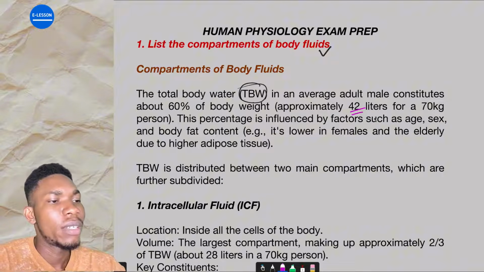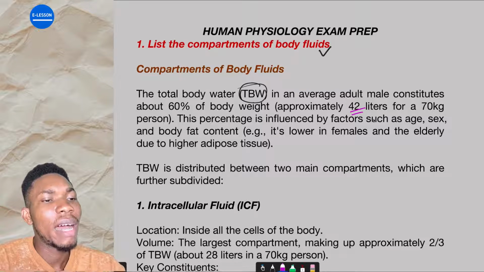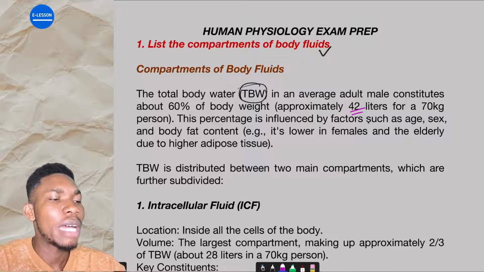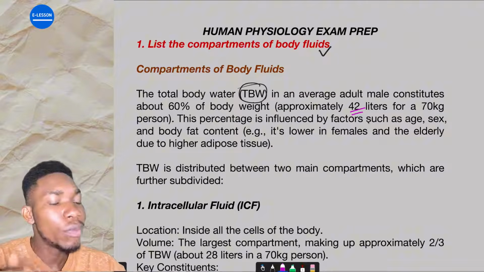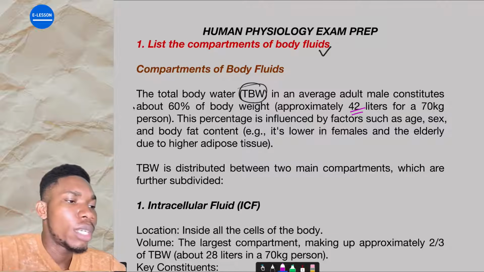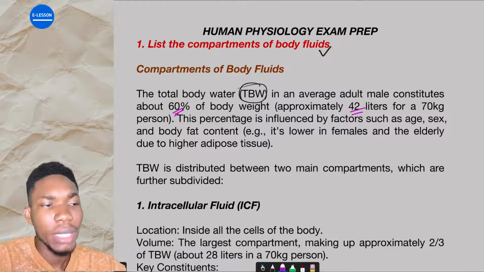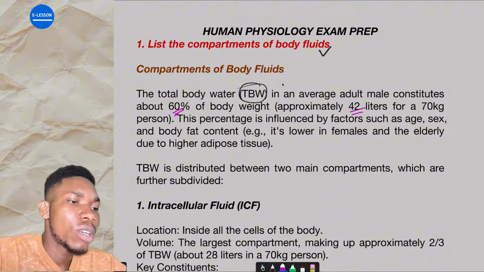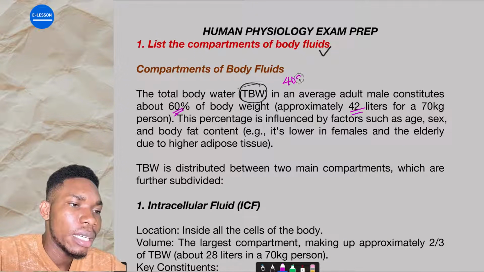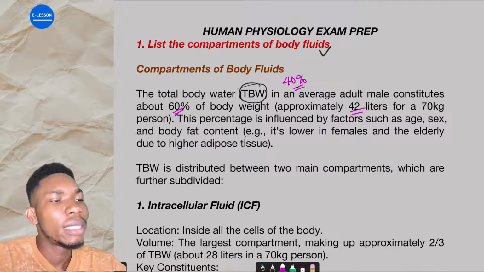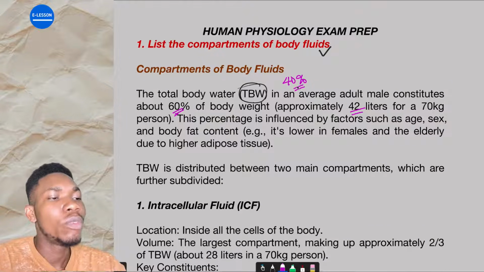What this is trying to tell you is that the total body water in an average adult male constitutes about 60% of the body weight. What we are trying to say is that if you remove all the water from anybody, anything that has to do with water, fluid, blood, remove it from the human body, it will give us 60% of the person's original weight. So the other 40% is solid, while about 60% is fluid, water.